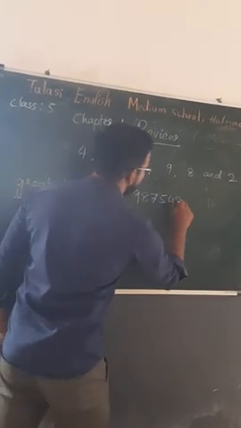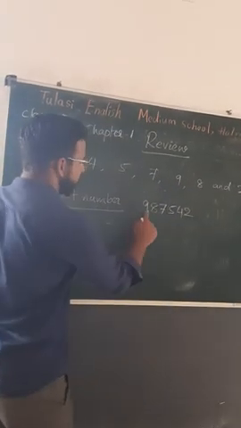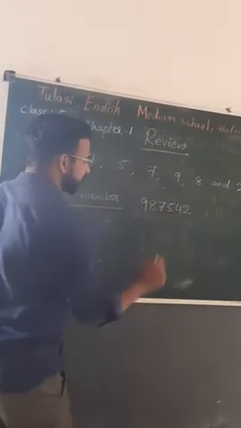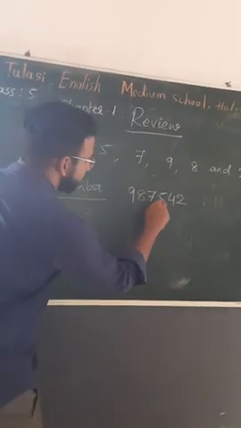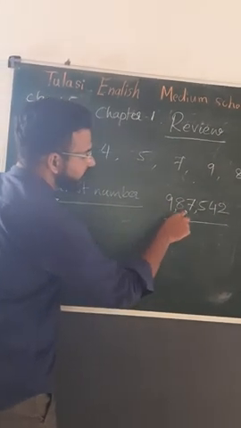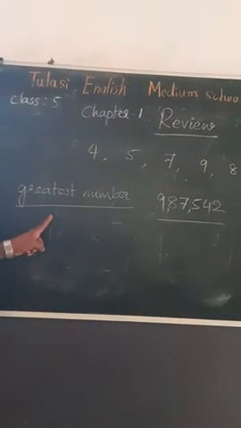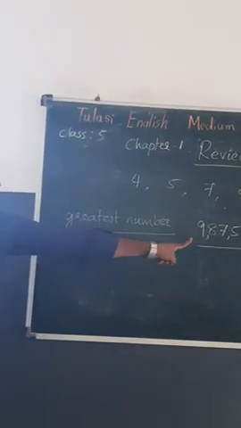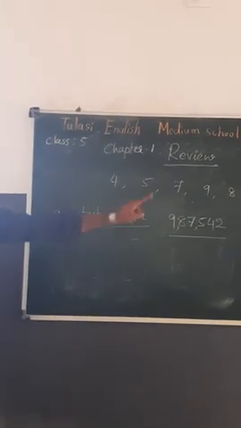There is 2. 1, 2, 3, 4, 5, 6 digits. All the digits we used. Now put the comma. 9,87,542 is the greatest number we formed using these given digits.